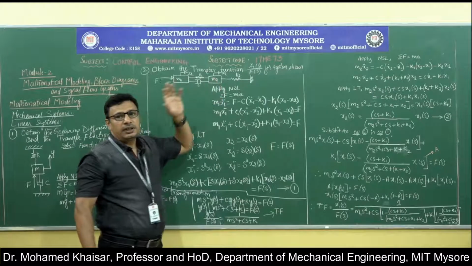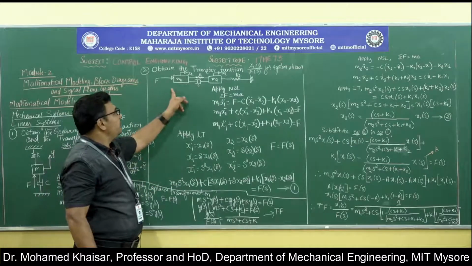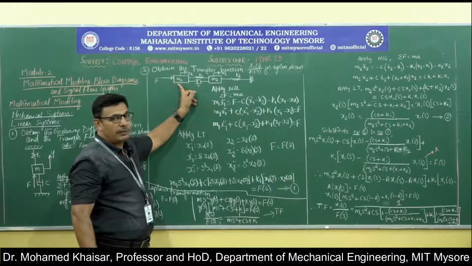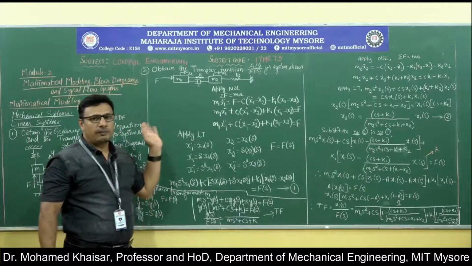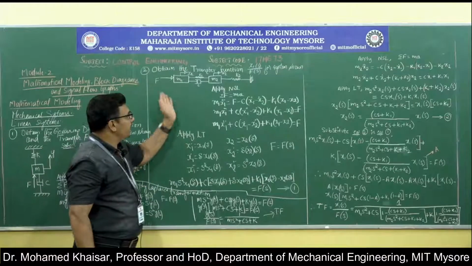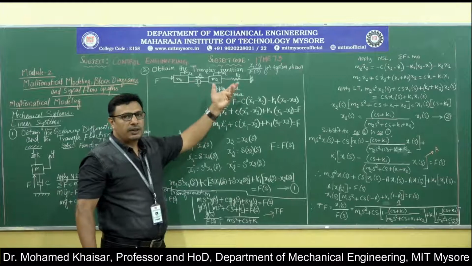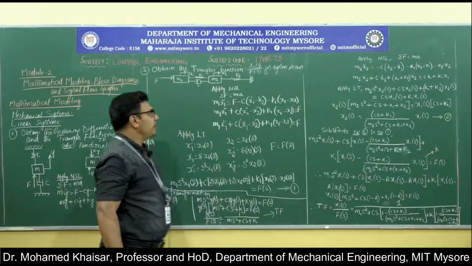That means the influence of the disturbing force F will be on both the masses, m1 as well as m2. So both the masses are going to get disturbed. Let us analyze this system and arrive at what has been asked, that is x1 of s divided by f of s.